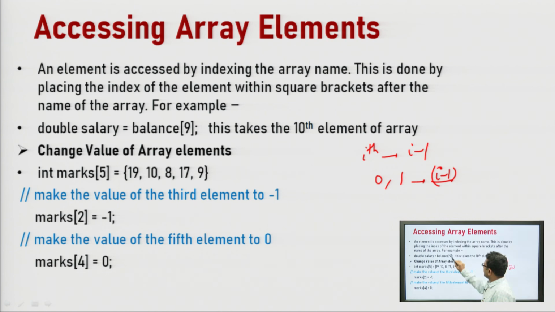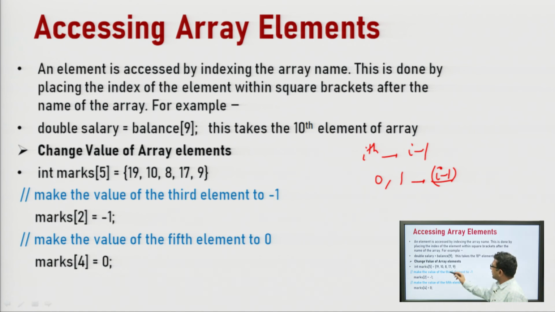So, we will provide 10 minus 1, that is 9. The 9 is written inside the square bracket to access the 10th element of this array balance. So, this is how we can access the element. Similarly, we can also change the values of arrays.